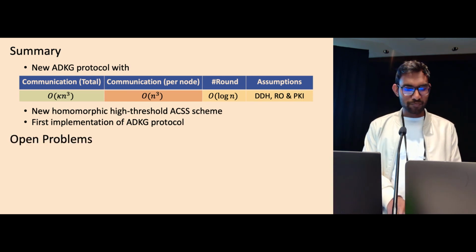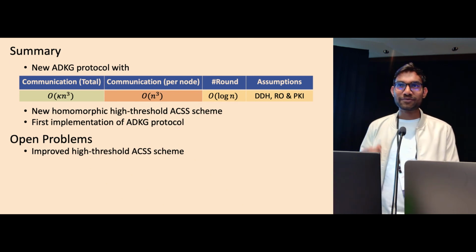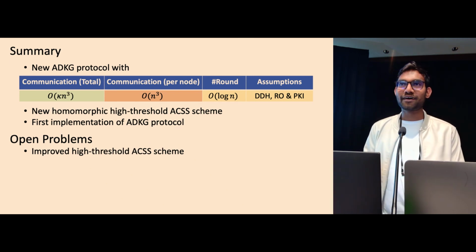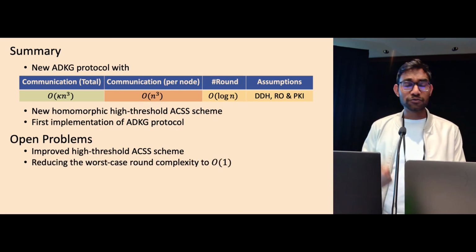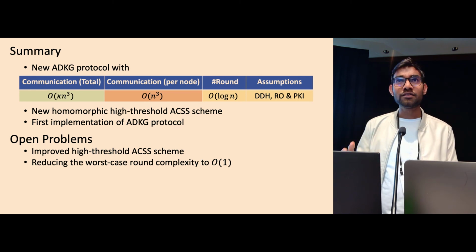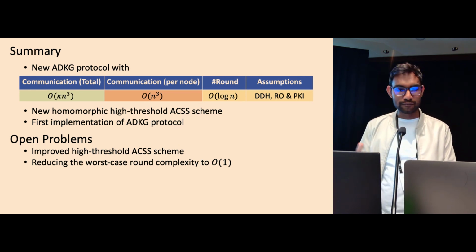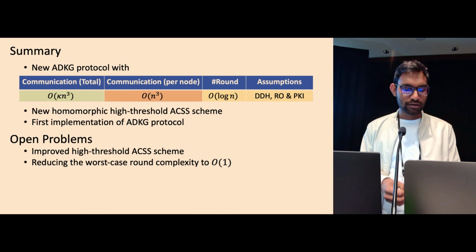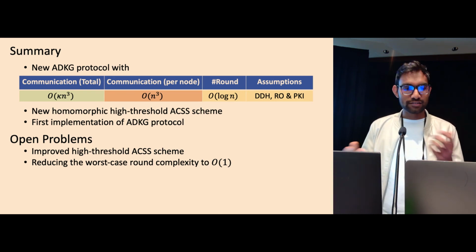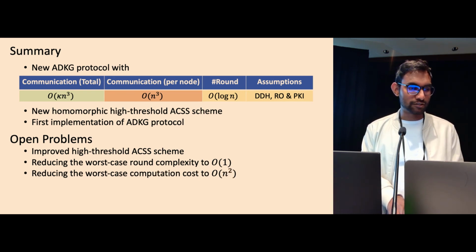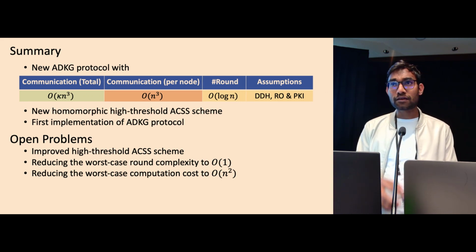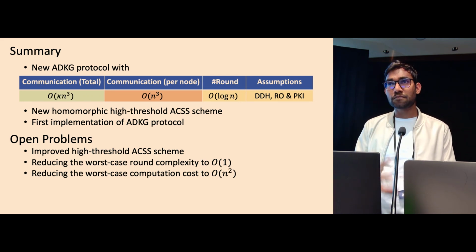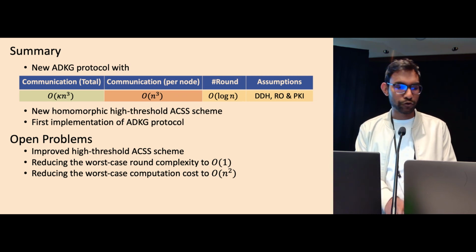There are lots of open problems. Again, one crucial open problem is to improve the high threshold ACSS scheme, because that's kind of the bottleneck in our DKG protocol. And also reduce the worst case round complexity to order 1. There are some theoretical ways of doing it. If you're interested, I can talk about it later. But I would like to see if there are some cleaner ways of getting these results. And also reduce the worst case computation cost to order n squared. Now, in practice, we see order n squared, but in the worst case, it can still be order n cubed.